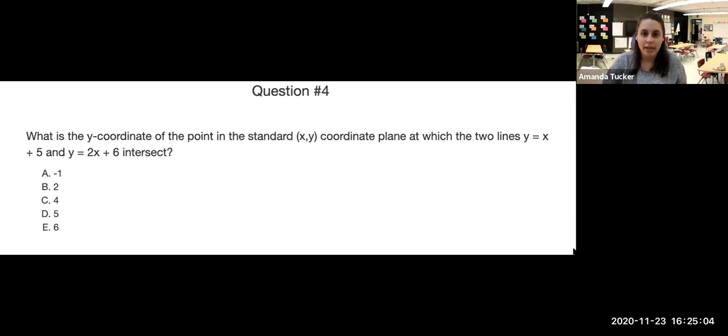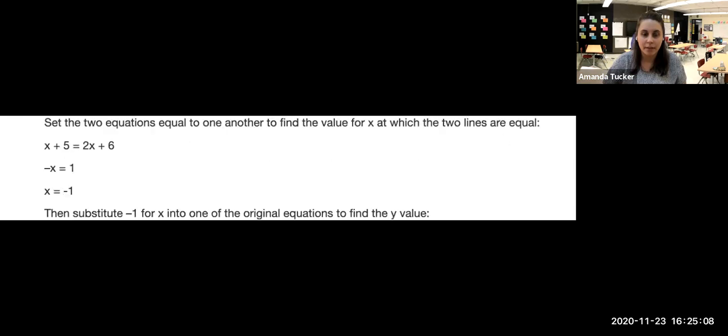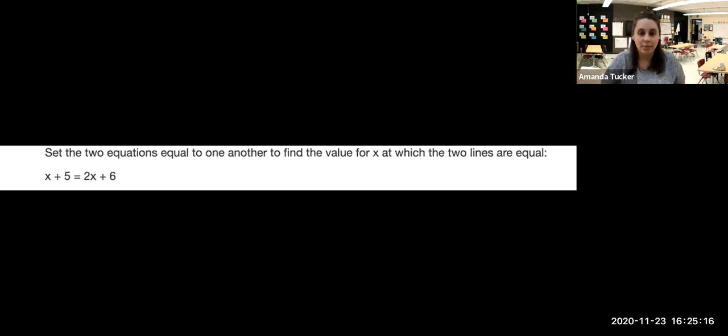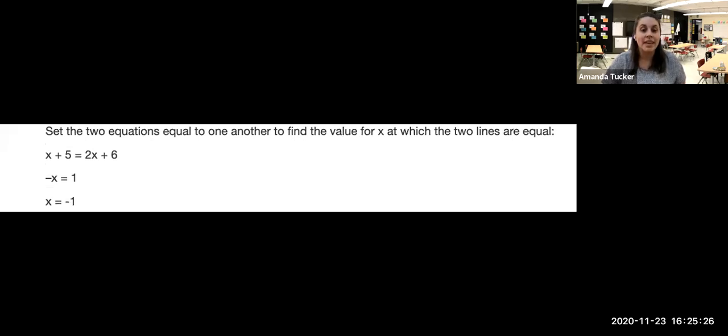So I'm going to go ahead and preview this part here. So we set the two equations equal to each other to find the value for x at which the two lines are equal. So here you have x plus 5 equals 2x plus 6. If I move around the x and I move around the 5 and the 6, I can simplify to get x equals -1.